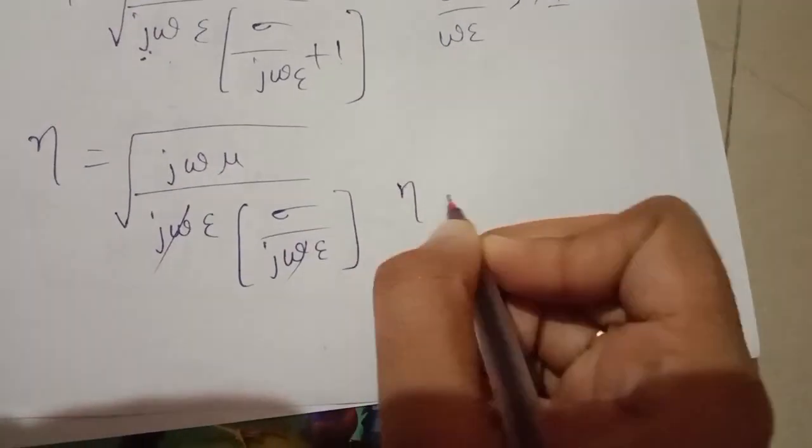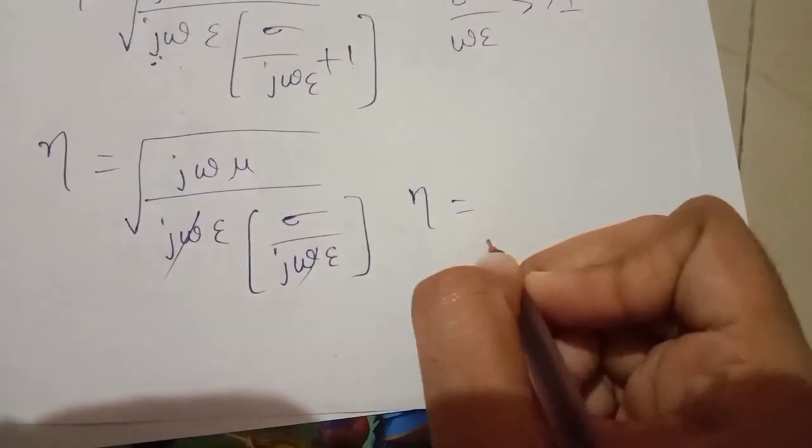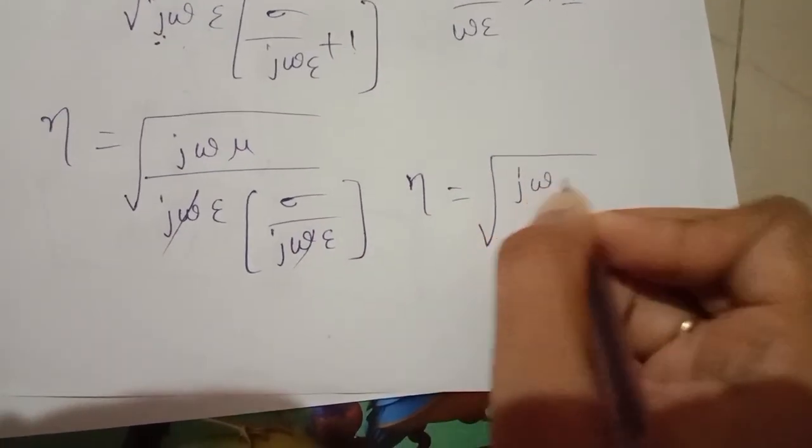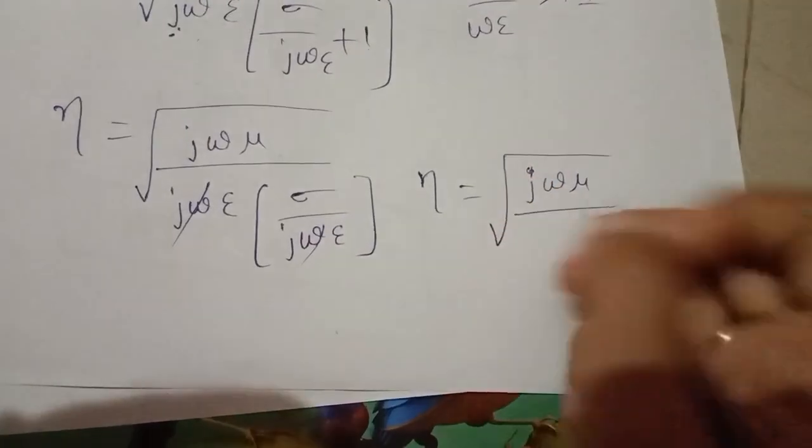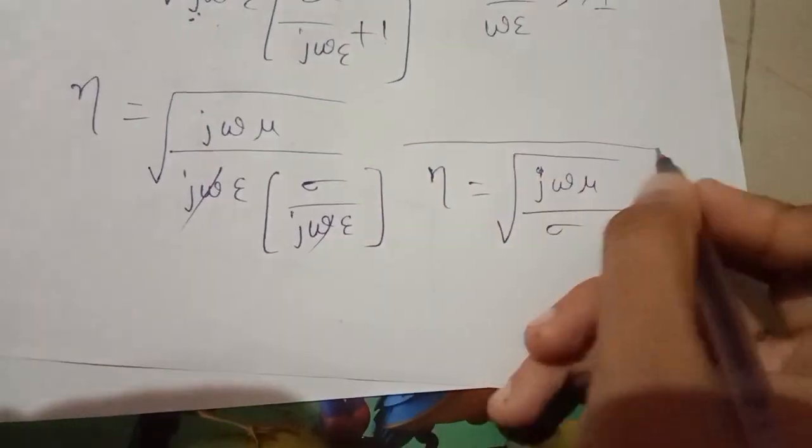So finally the intrinsic impedance is equal to root of j omega mu by sigma.